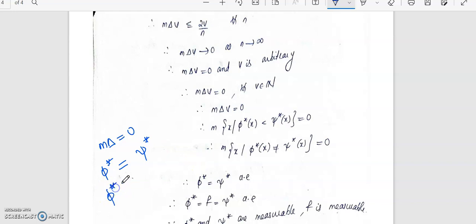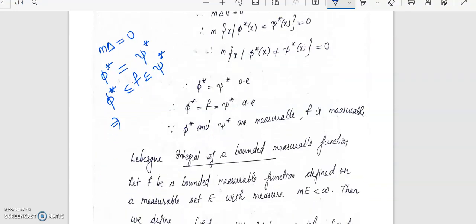We have phi star less than or equal to f less than or equal to psi star. So that implies this will be equal to f almost everywhere. Phi star and psi star, being a supremum and an infimum, will be measurable. And if it is equal to a function almost everywhere, that function also will be measurable. So that proves the fact that f is measurable. So this completes the proof for the proposition.